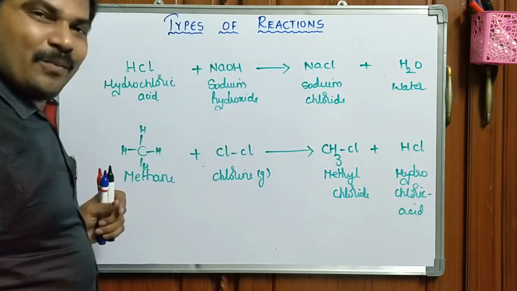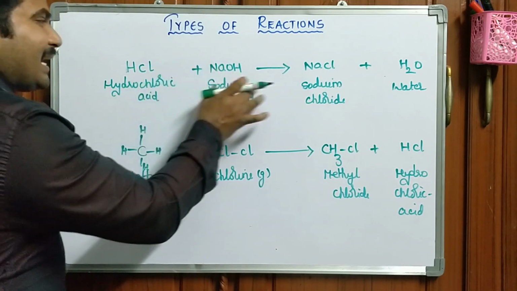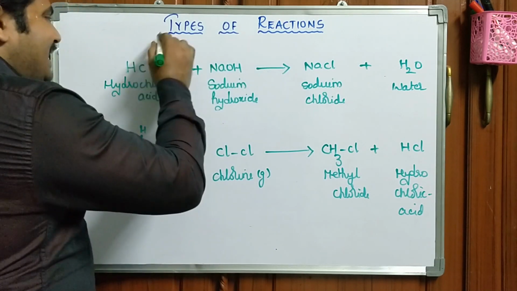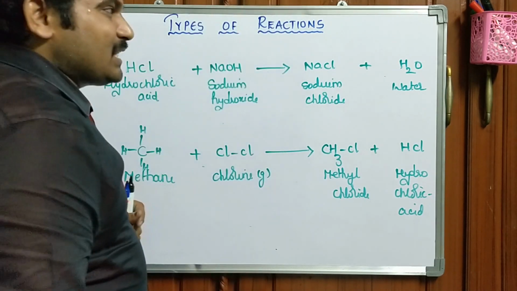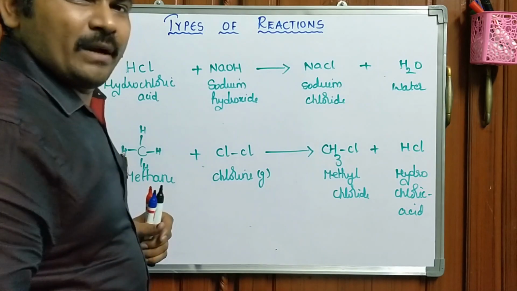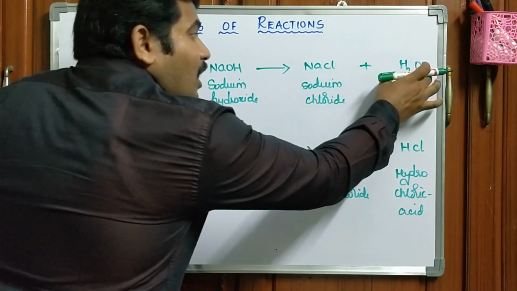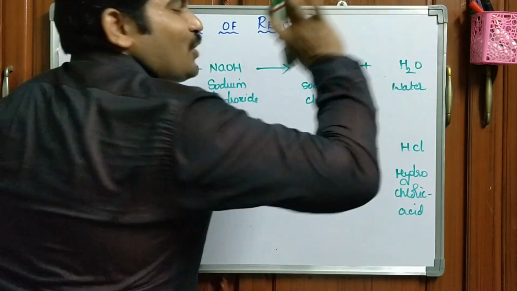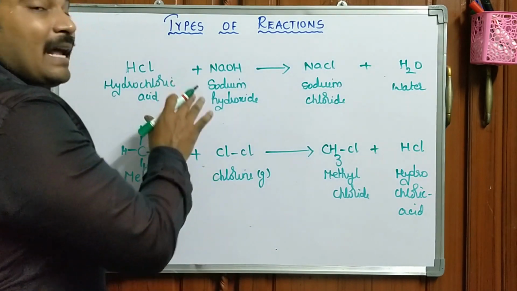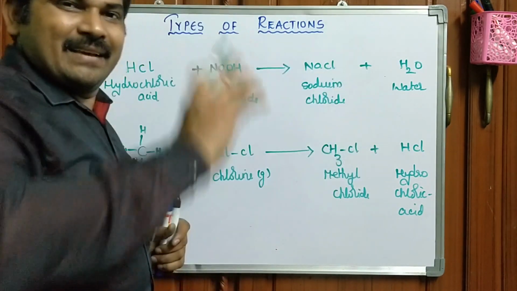Both are inorganic compounds. So, both are reagents. This is highly reactive, this is highly reactive. That's why it is going to form the products. Whatever the products are formed in this particular case, these are also ionic. Hence, inorganic reactions are highly unstable.